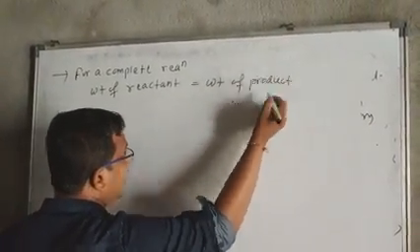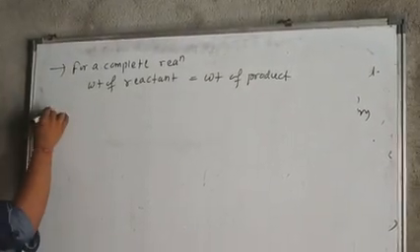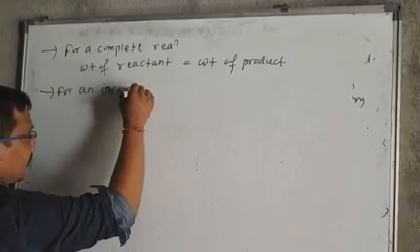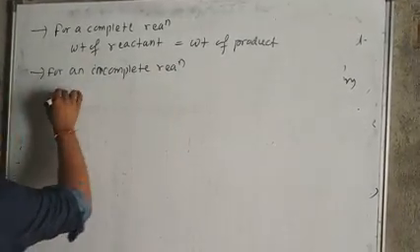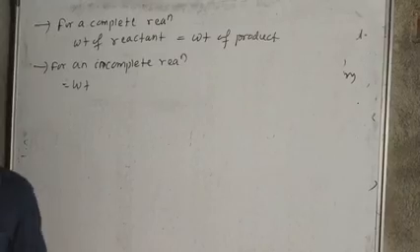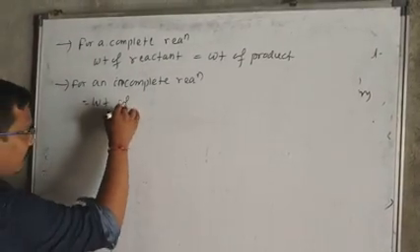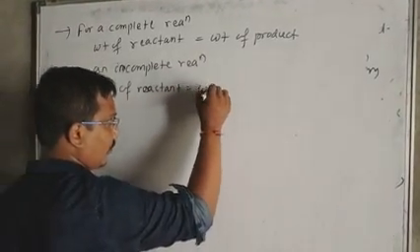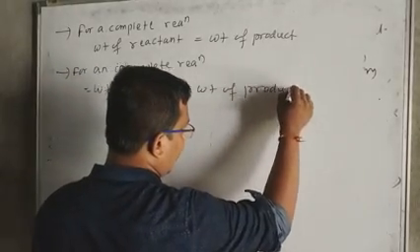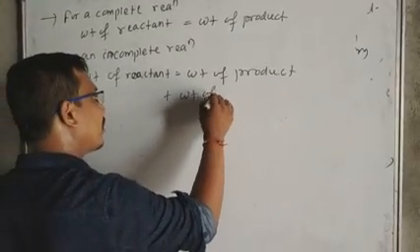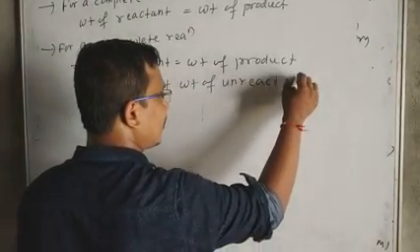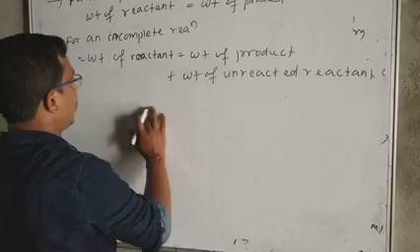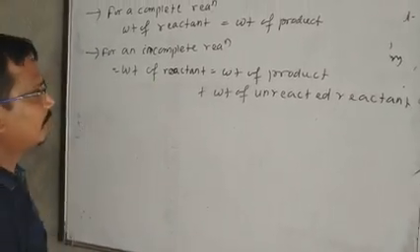But for an incomplete reaction, we cannot write this; instead, weight of reactant equals weight of product plus weight of unreacted reactant.